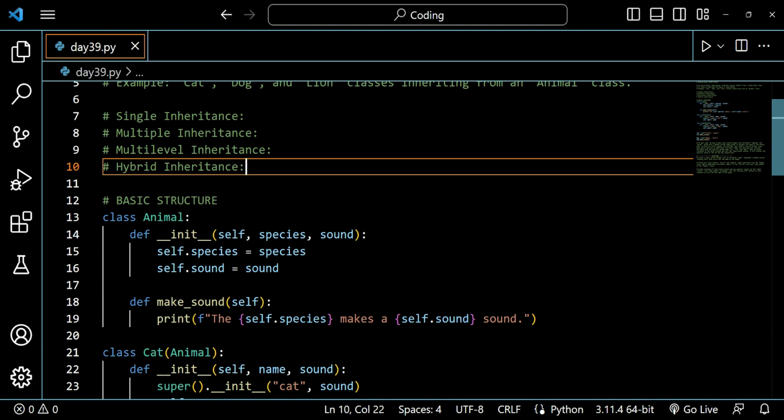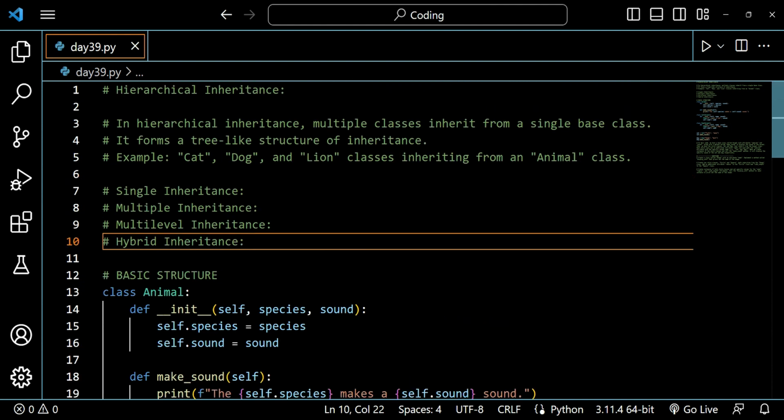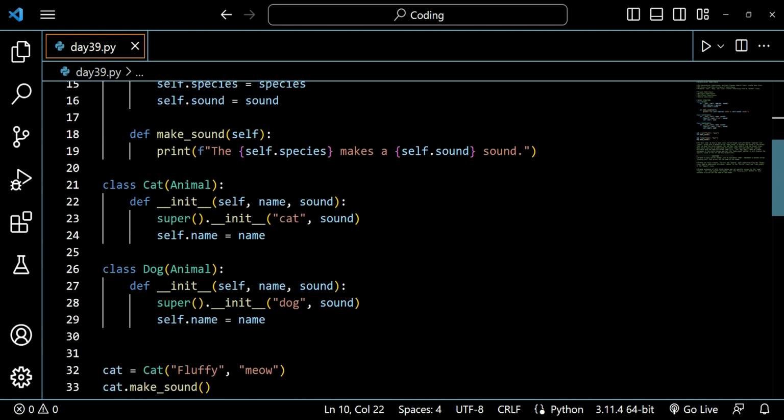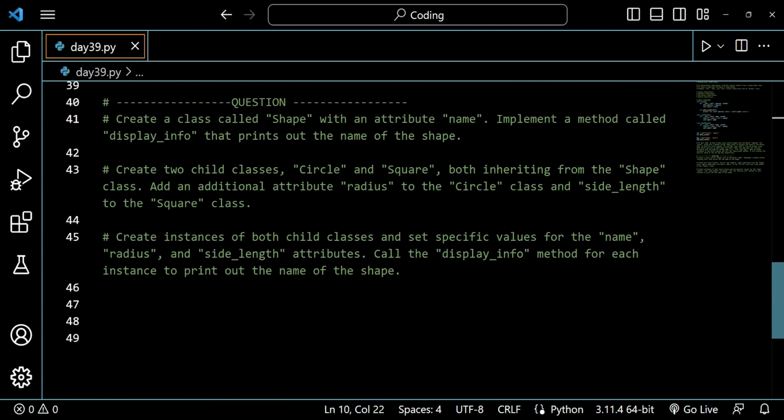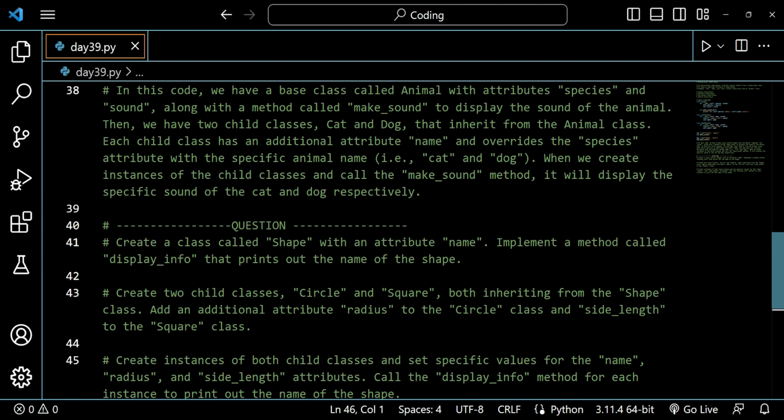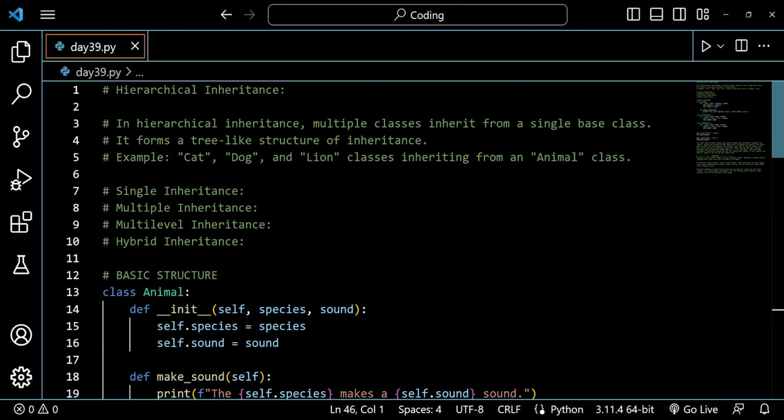So let's start this tutorial and understand what this topic is all about. We have been mentioning hierarchical inheritance, but I have just introduced you to the topic and we haven't discussed it yet. So let's start this tutorial and learn about hierarchical inheritance. I have also prepared a structure of hierarchical inheritance, and a practice question we will be solving simultaneously.